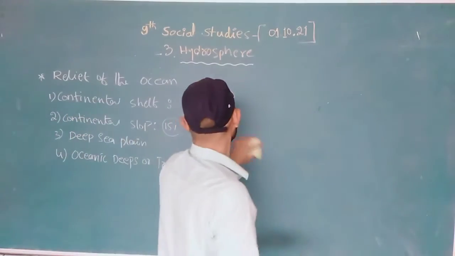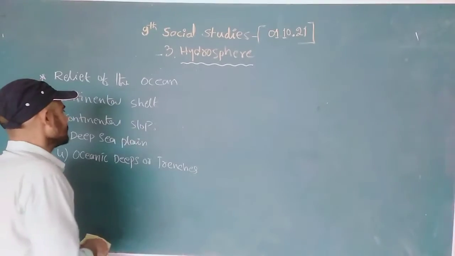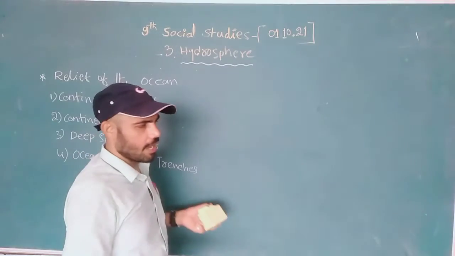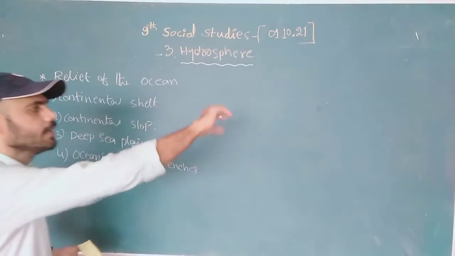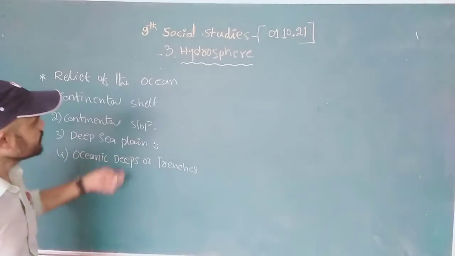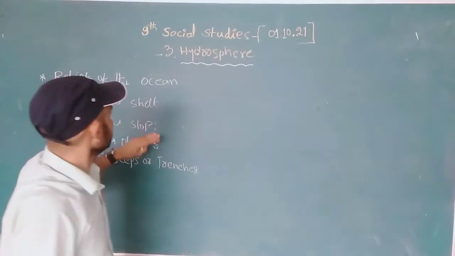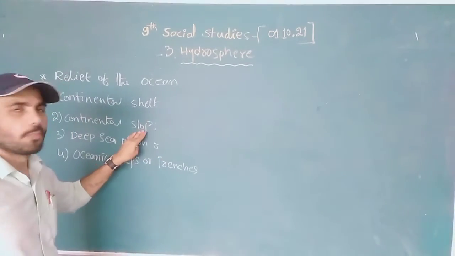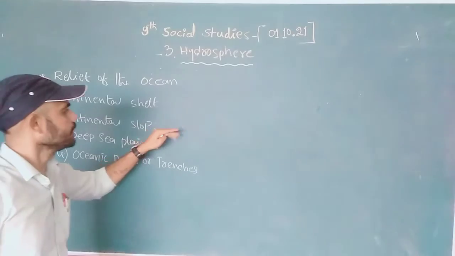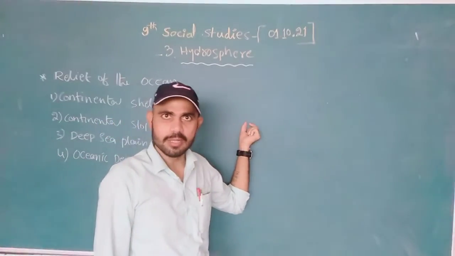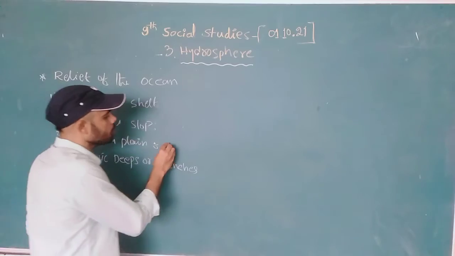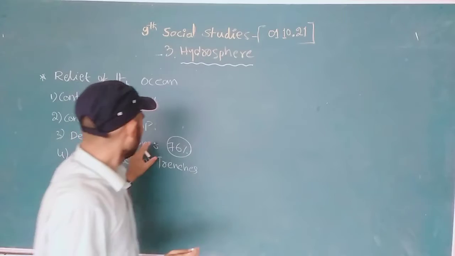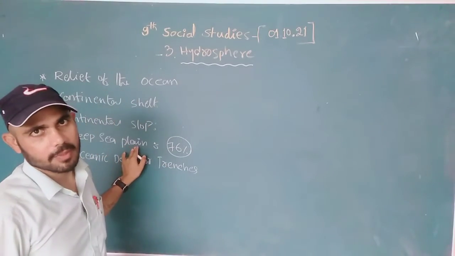It's a lot, right? Next we are going to discuss the deep sea plain. The deep sea plain occupies most of the areas all over the oceans. The continental shelf occupies 7.6% and the slope occupies 15%. Here is the 200 meters depth, and here the 200 to 3000 meters of depth. But when it comes to the plain, almost 76% of the ocean is occupied by the deep sea plain.